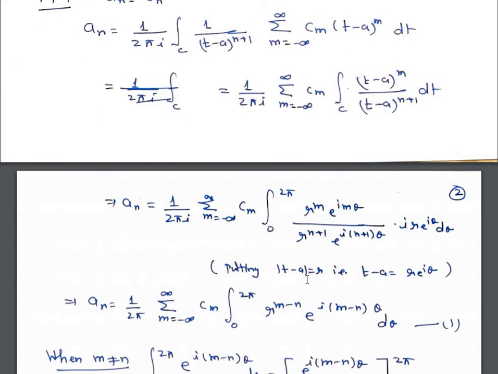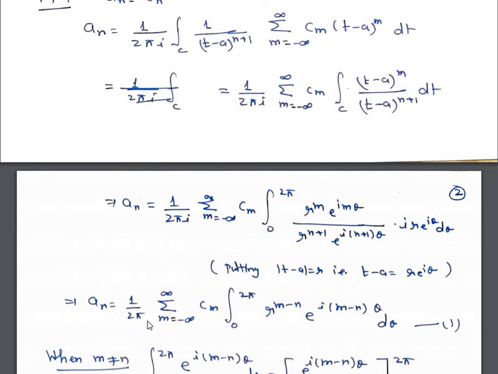Now because mod of (t minus a) is equal to r, therefore t minus a is r into e to the power i theta. That means dt is i r e to the power i theta d theta. So make these substitutions here. So we have a_n is equal to 1 upon 2 pi i sigma m is equal to minus infinity to infinity c_m integral 0 to 2 pi. In place of (t minus a) to the power m we have r to the power m e to the power i m theta divided by r to the power n plus 1 e to the power i times (n plus 1) theta, and dt is i r e to the power i theta d theta.